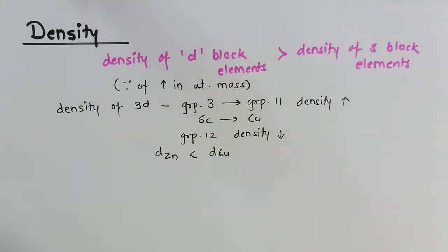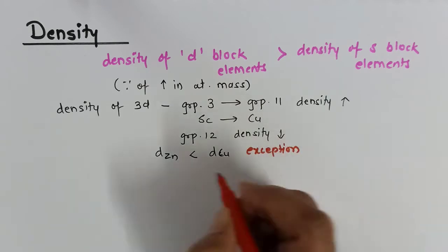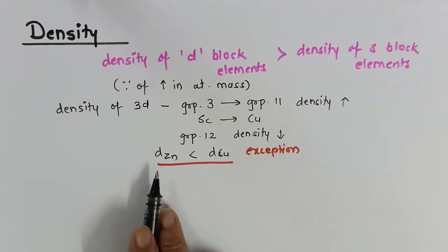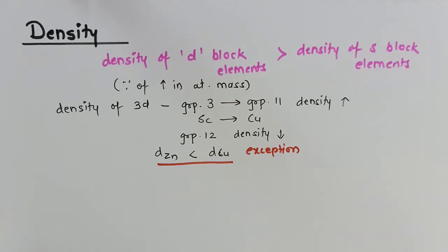Now why is there a variation? This is an exception. In today's video, we are going to study so many concepts. On every concept, a question can be framed. So today's video is going to prove more important than other videos, because there are many give reason questions which are formed from trends in d block elements. Okay, coming to the point, density of zinc is less than density of copper. This is an exception. We have to remember this.